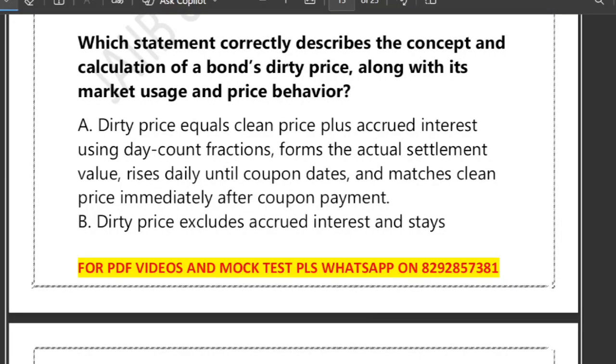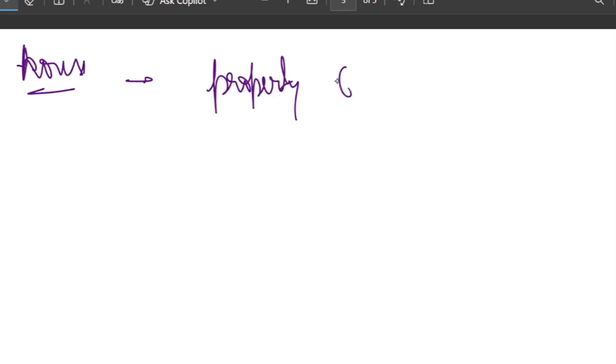Bond pricing confuses many learners because they hear something called clean pricing and something called dirty pricing. But don't worry, if you understand just one simple idea, everything becomes clear. Imagine that you buy a house, but the seller has already paid property tax for half a year. So when you buy the house, you compensate the seller for the tax they prepaid. Bonds work exactly like this.